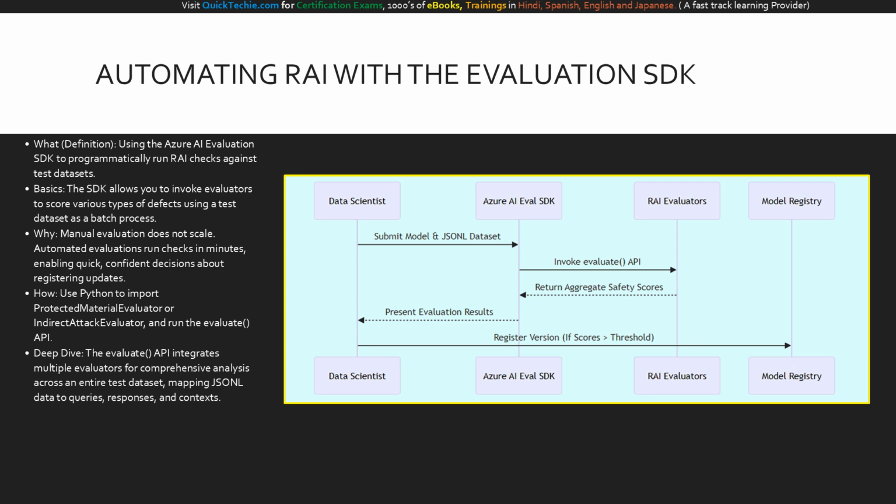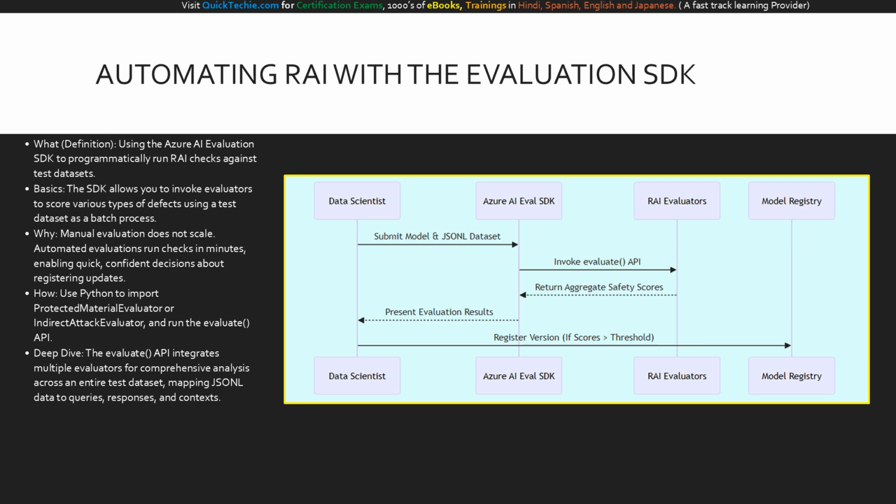Automated evaluations complement human judgment by running consistent checks across thousands of scenarios in mere minutes, enabling quick, confident decisions about deploying model changes. Using Python, developers can import specific tools like the Protected Material Evaluator or the Indirect Attack Evaluator. By leveraging the Evaluate API, you can run multiple evaluators simultaneously over a comprehensive test dataset formatted as JSONL. This batch processing calculates an aggregate defect rate, giving you a mathematically sound validation of your model's safety and quality before you ever click Register Version.